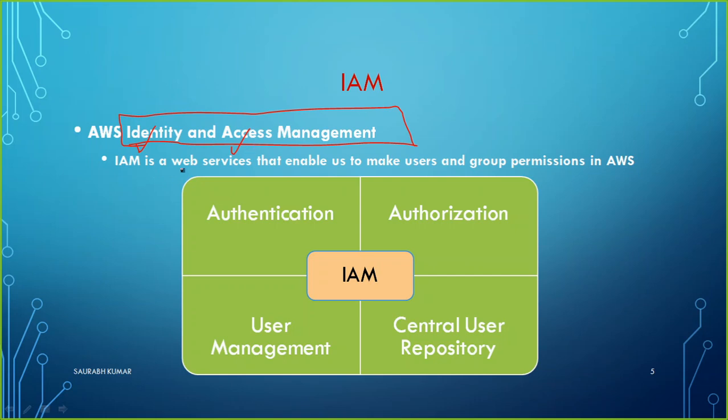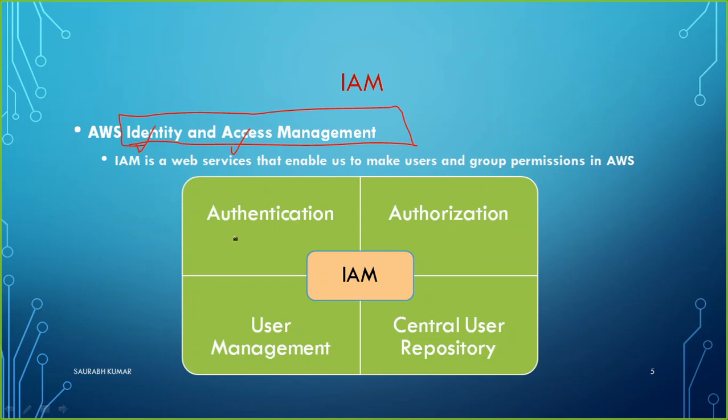So IAM is a web service, meaning that you will be accessing it through the web, and it enables us to make users and group permissions in AWS. We will see these things also in the next session, as well as let's try to understand what other things IAM can support.